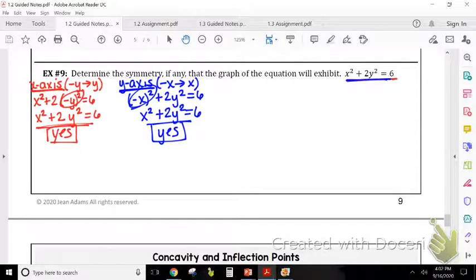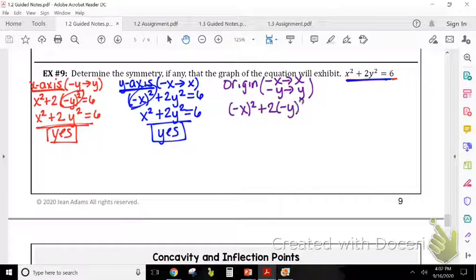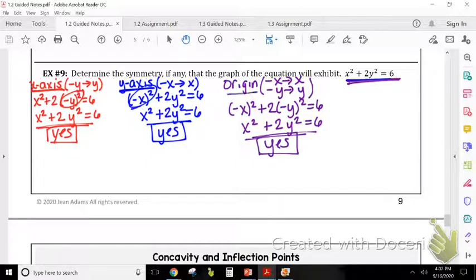Then we've got to check the origin. For the origin, we change the sign of the x and the y. So replace negative x for every x, negative y for every y. And so we're going to get negative x squared plus 2 times negative y squared equals 6. Simplify this. And then compare it. Is this the same as what we started with? Yes, it is. So we know this graph is also symmetric to the origin.